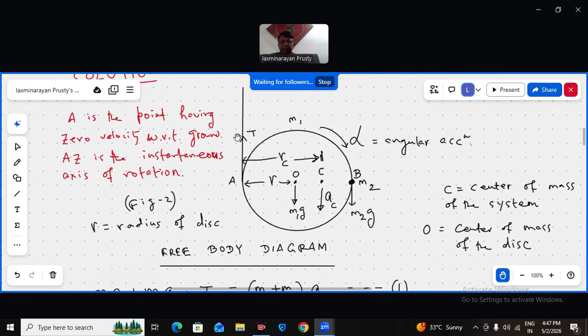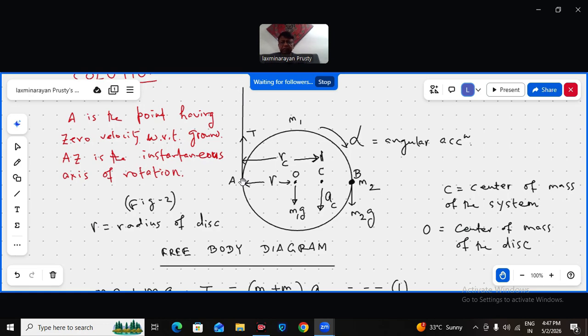That's it. What will be the tension in the string and what will be the acceleration of the disk? I took a big diagram and drew the disk. A is the point having zero velocity. As you know, the string is inextensible. That is zero velocity with respect to ground. It is attached to the roof. Roof is the same as ground.